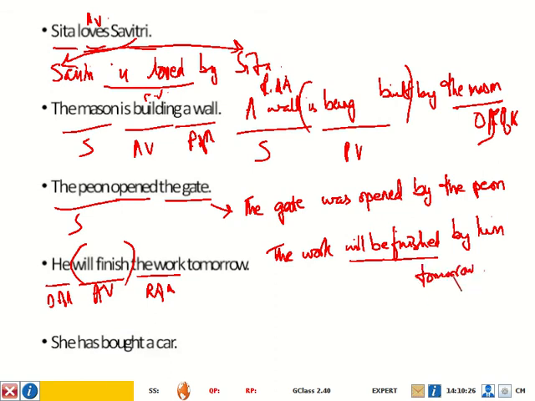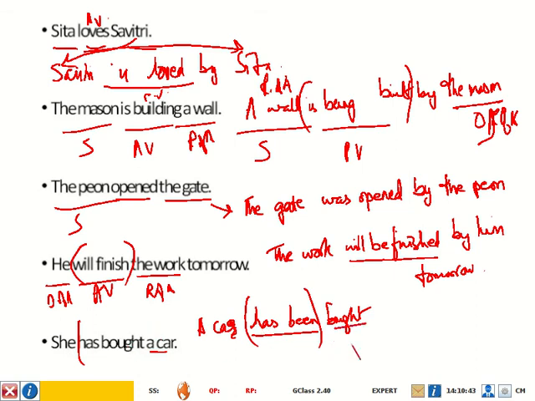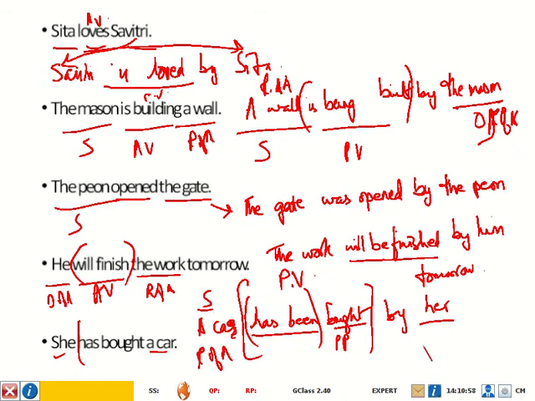Okay, then she has bought a car. A car. This is in present perfect. So the be verb will be in present perfect: has been bought. Has been, the be verb is in present perfect, and the actual verb is in past participle. So this is passive voice. Then we need a preposition by. She becomes her. So the receiver of action is brought to the subject position, and the doer of action is brought to the object position.